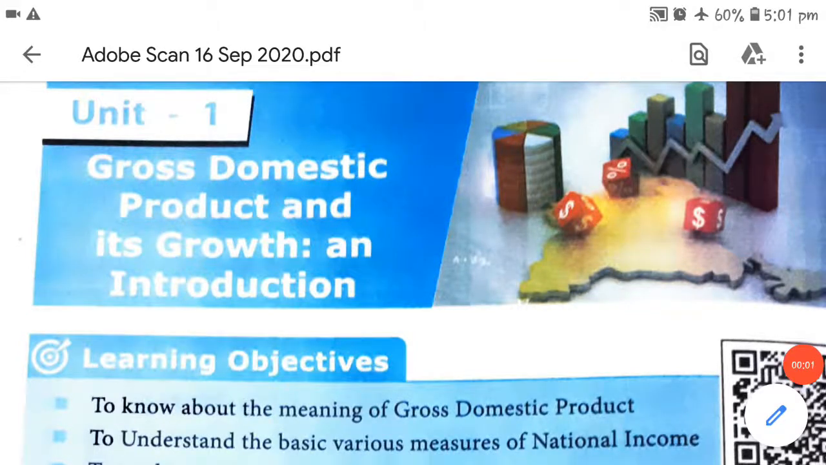Welcome students. In today's session we will be doing economics unit 1. This chapter is about gross domestic product and its growth, and an introduction.